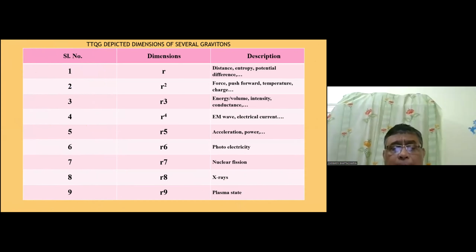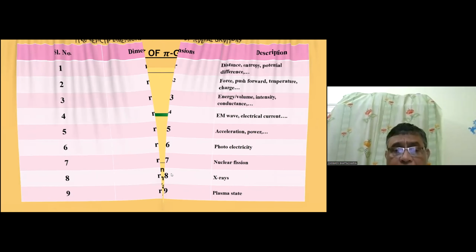Now you see we have defined the geometrical dimensions of the different variables. Distance is r, force is r square, energy is r cube, EM wave r to the power 4, acceleration r to the power 4, photoelectricity r to the power 6, nuclear fission r to the power 7, x-rays r to the power 8, and r to the power 9 is the plasma state. That we have derived in the TTQG.